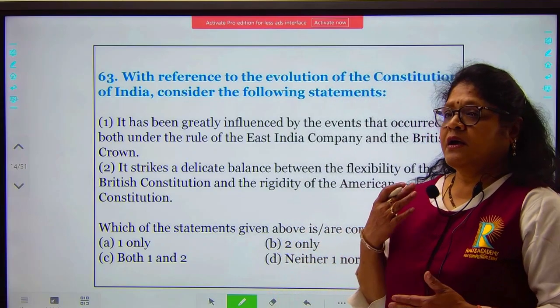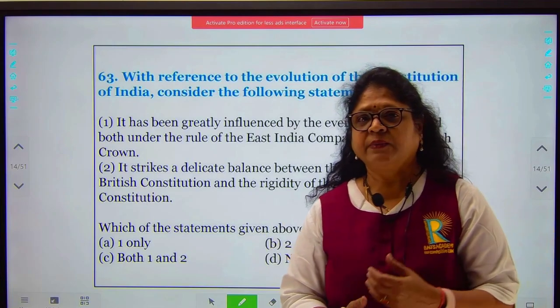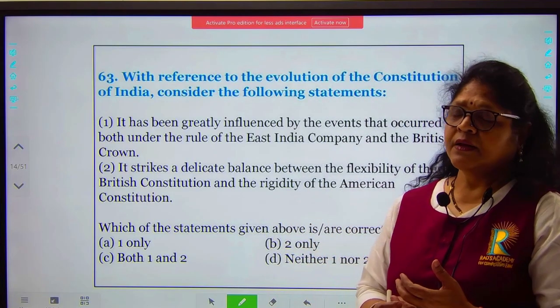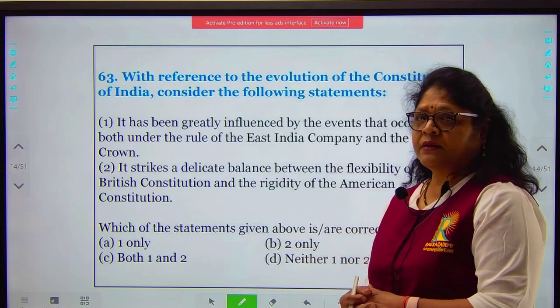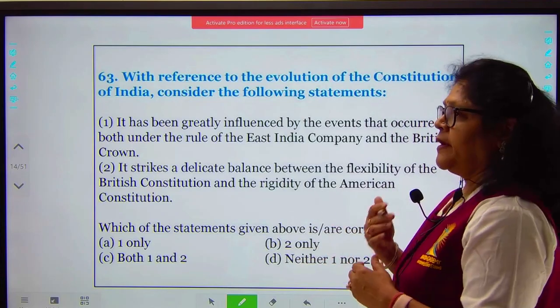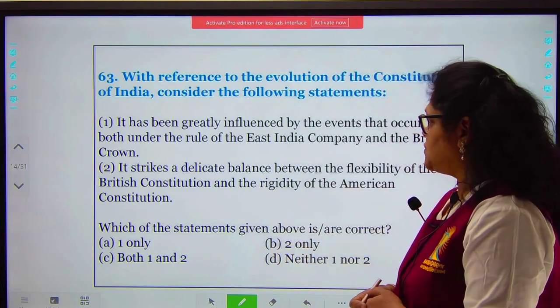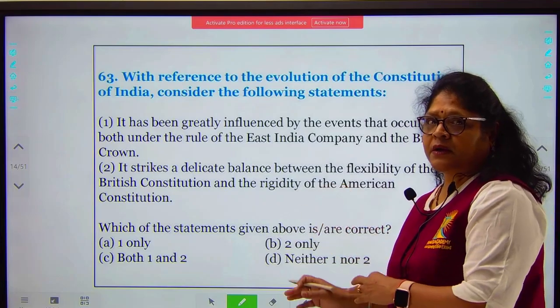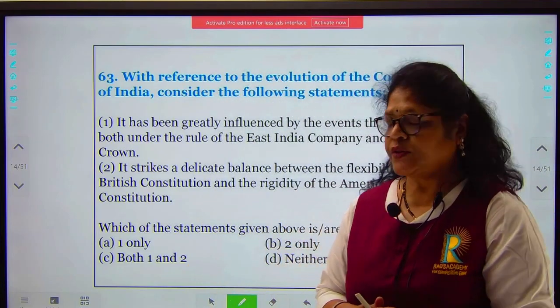Yes, after the East India Company came into India, there were so many acts, right from the Regulating Act up to the Government of India Act 1935 and then 1947. So many changes have occurred in the forming of the Indian nation, the forming of the Indian Constitution, and every activity that went on during this time has influenced us in some way or the other.